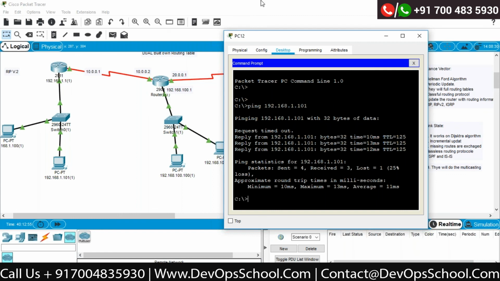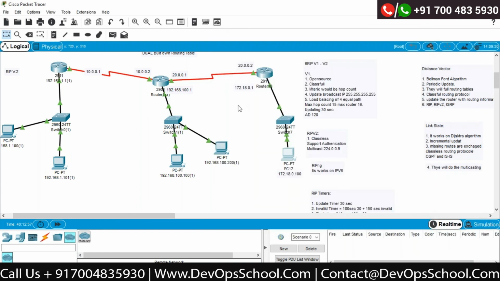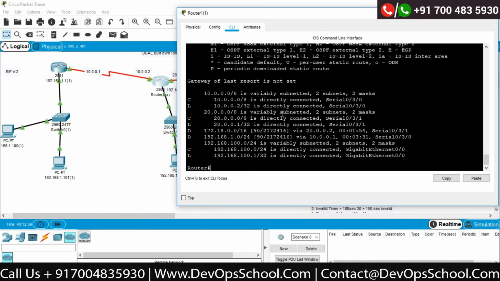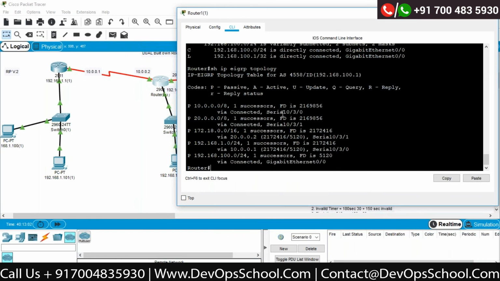Now I will once again close this window and I will go back to the router and I will go back to the topology. Now when we talk about EIGRP, there are two concepts. Okay, the first concept is called FD. FD stands for feasible distance. Okay, and there is another concept called advertised distance, that is called AD.